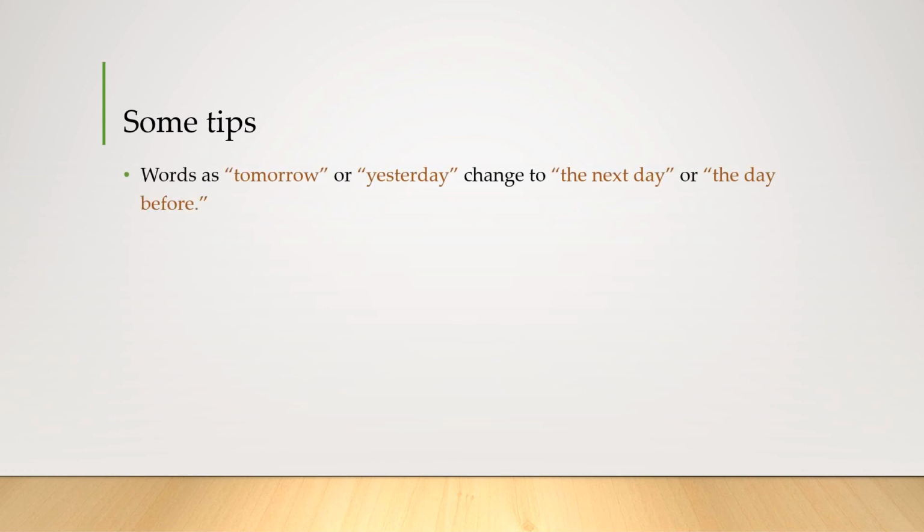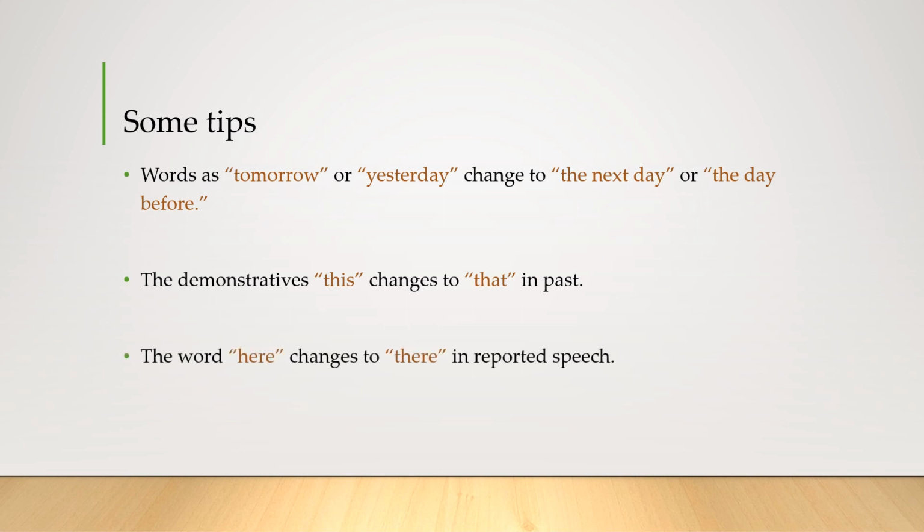Just some tips before finishing the video. Words such as tomorrow or yesterday change to the next day or the day before, as we saw in the previous examples. The demonstrative this changes to that in past, so possibly you're going to use it in this way in many of the sentences in reported speech. The word here changes to there in reported speech. Why? Because you are not in the same place that the person was originally when he or she said that affirmation, right? So those are some tips that you can add to the previous chart and the rule we started with at the beginning in order to use reported speech appropriately.